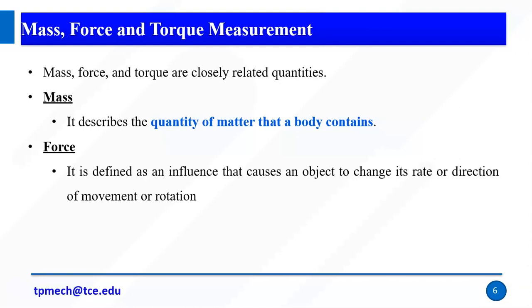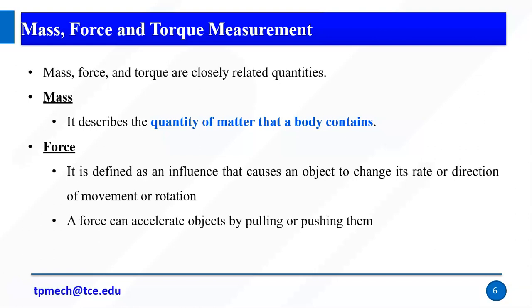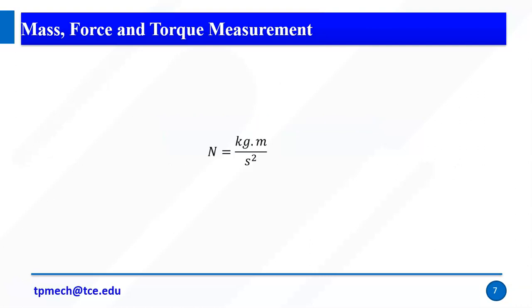Force means, if an object is steady, we can't say there is a force. If we change the state of that object, then we can say it's a force. It is defined as an influence that causes an object to change its rate or direction of movement or rotation. A force can accelerate objects by pulling or pushing them, right?